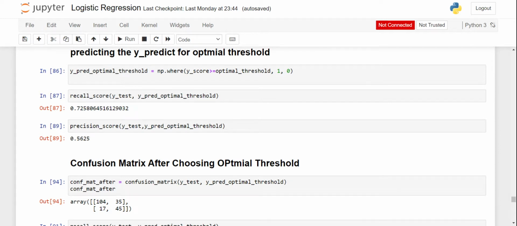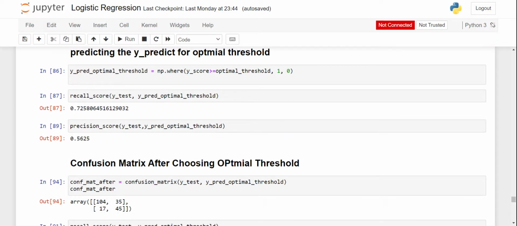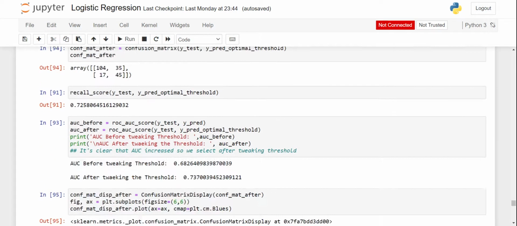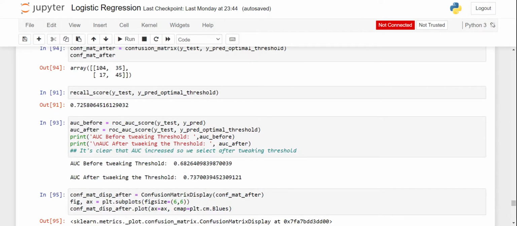Our precision score has definitely decreased, but because we do not have to worry much about precision, I have used only the recall score. Now coming to the confusion matrix after choosing the optimal threshold, we've got very few false negatives, just 17.